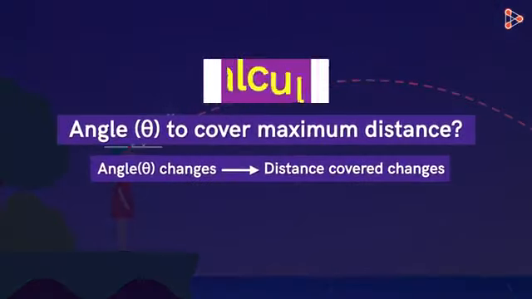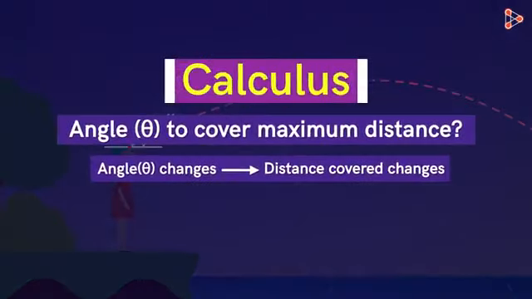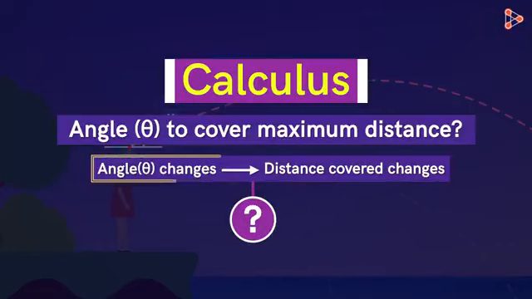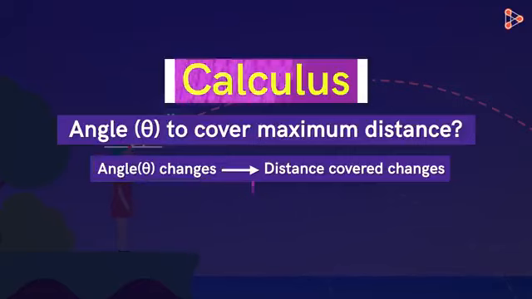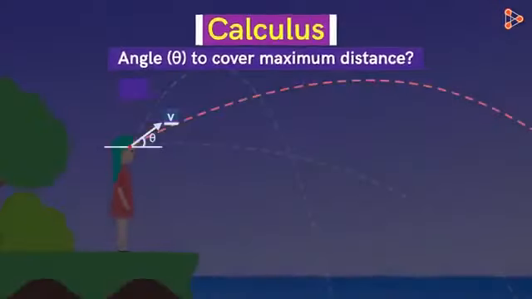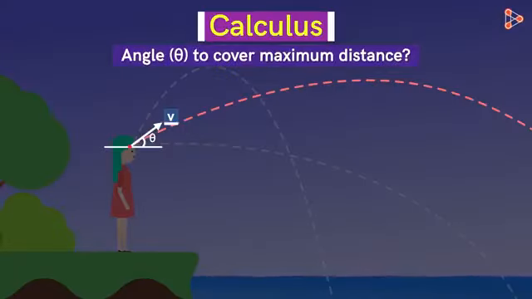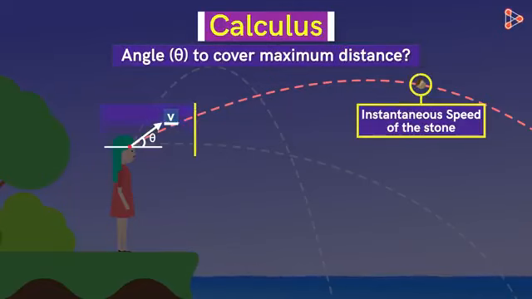And this is where calculus comes into play. To get the answer, we need to know how the distance covered by the stone changes as the angle we throw it at changes. And this is exactly the kind of problem that calculus helps us with. Alright, so calculus helps us with analyzing things in motion. For instance, finding the instantaneous speed of an object or finding the angle at which to throw the stone.